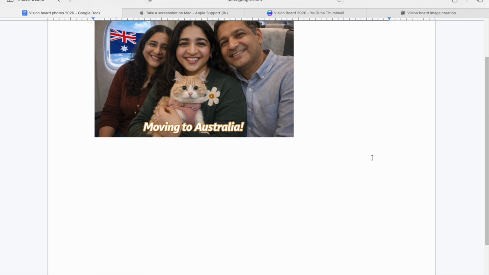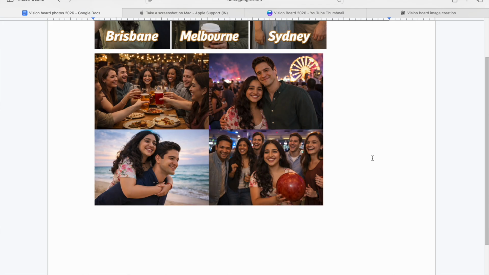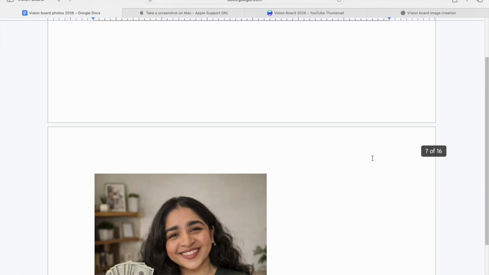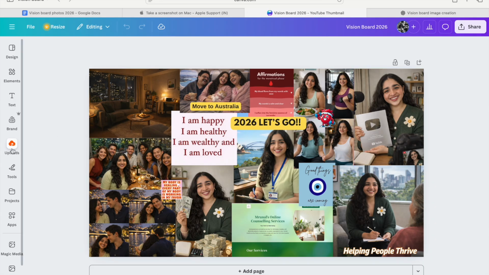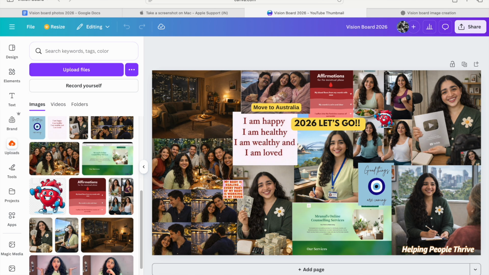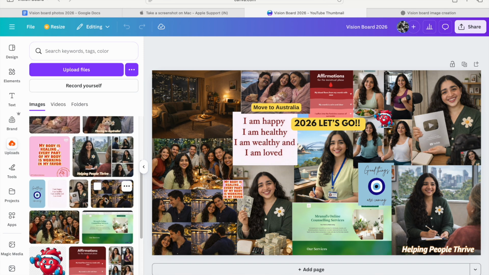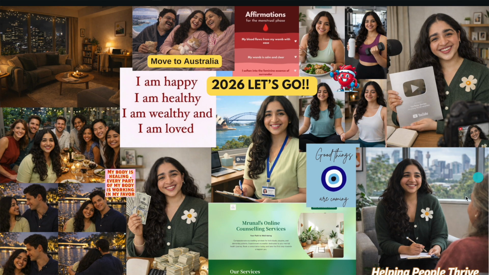After that, I went through the entire doc, sorted it out a little bit more, and chose all the images that I wanted to put in my vision board. Then, I downloaded and uploaded them directly to Canva. And once I did that, I started putting it all together on my vision board in Canva, so that I can see exactly which image can go where so that I can physically make it later, right?